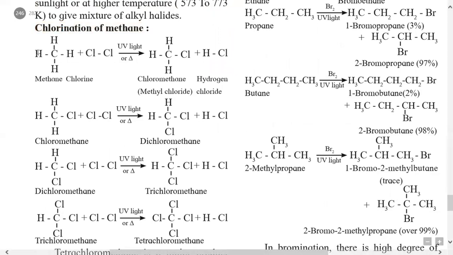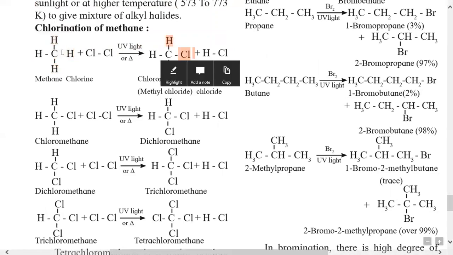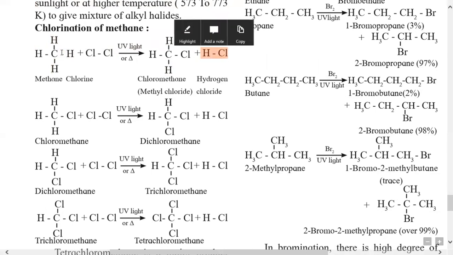Methane, having structural formula CH4, when it reacts with a chlorine molecule, Cl2, in the presence of UV light or when heated, then one hydrogen from methane is replaced by chlorine, and the remaining chlorine and the replaced hydrogen react with each other, giving the side product HCl. So the first product obtained here is chloromethane, commonly called methyl chloride, and the second product is